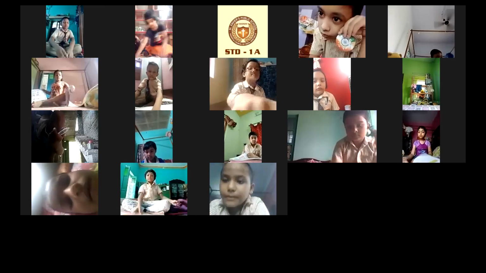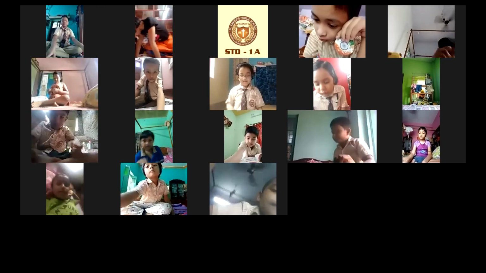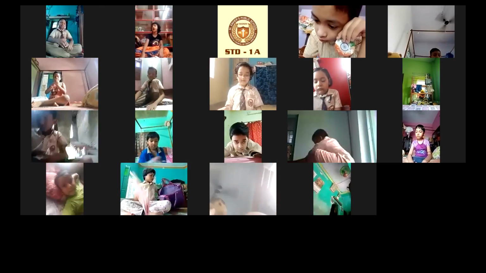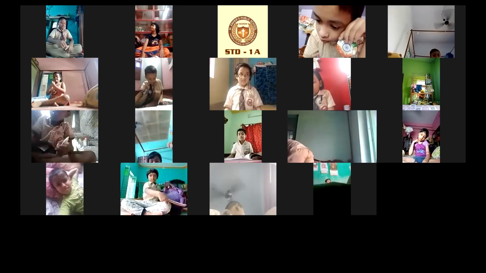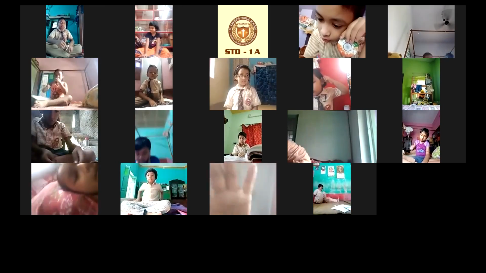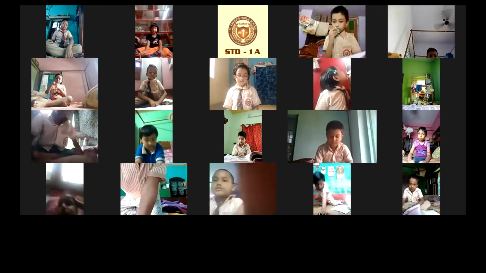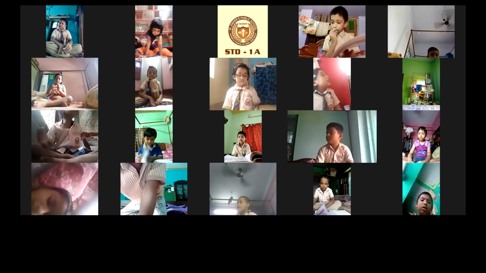Open your SST book and open the chapter Our Houses. We all live in a house and we know how important a house is for us. It gives us shelter and also protects us from dangerous animals.